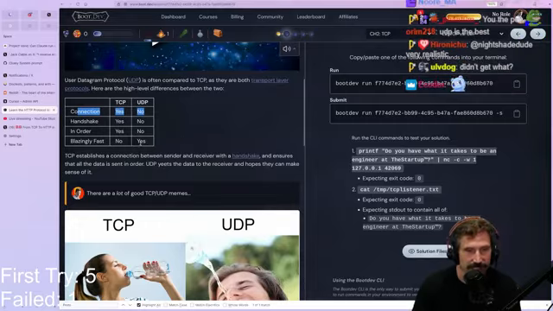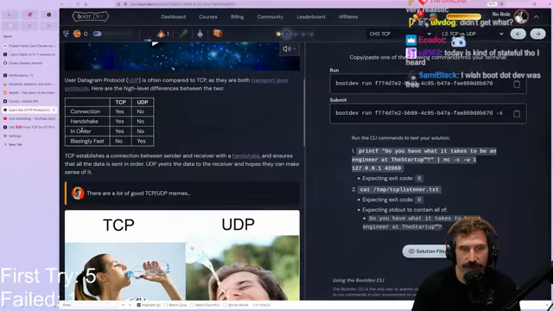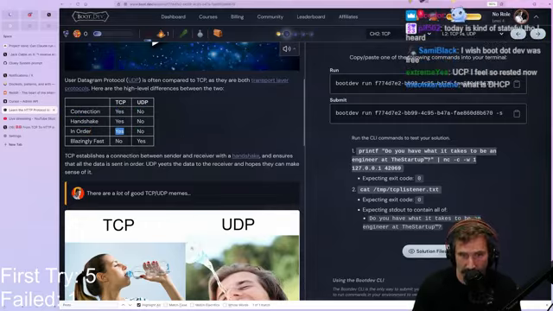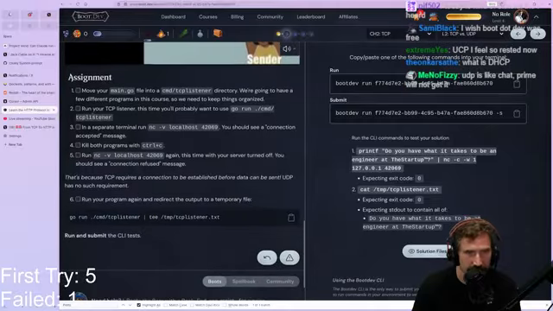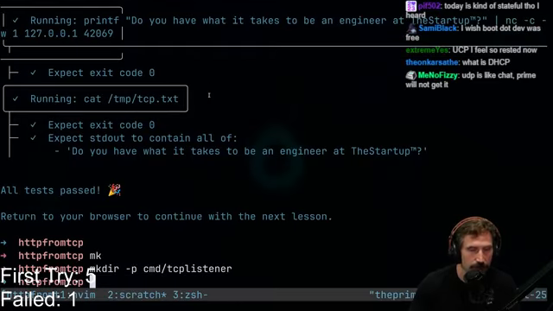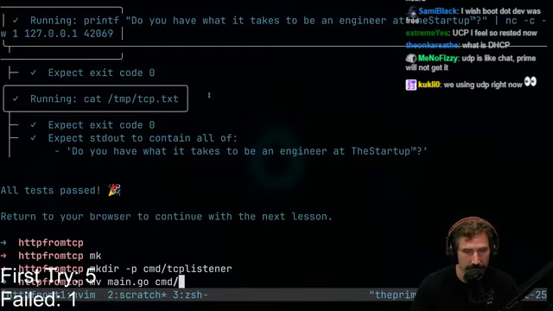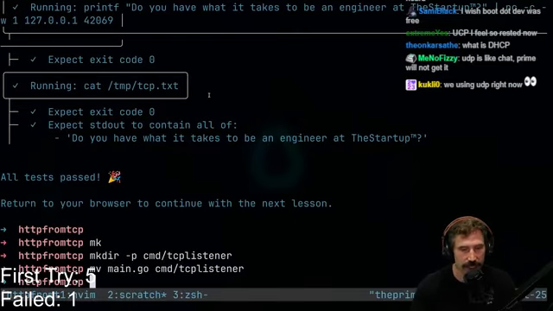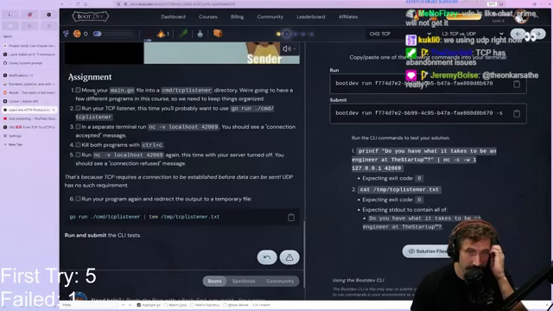So there you go. We got all these things. So this is awesome. That's one thing that makes TCP so great: it's in-order data. So what is the requirement here? Move your main.go file into command TCP listener. So I'm just going to go like this: mkdir -p command TCP listener. There we go. Move main.go into command TCP listener. Boom. Let's go. All right. We did that one. Done.